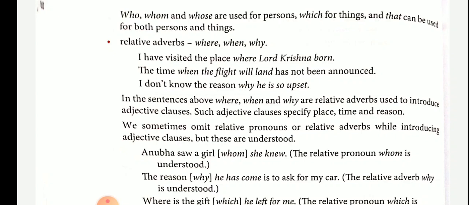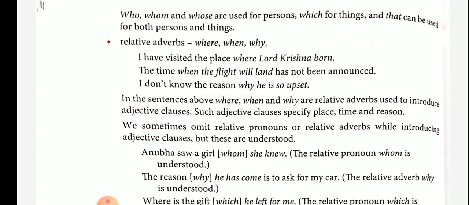In the sentences above, where, when, and why are relative adverbs used to introduce adjective clauses. So that means we use relative pronouns or relative adverbs to introduce or to begin an adjective clause. Such adjective clauses specify place, time, and reason. Here, where shows place, because where Lord Krishna was born. Second, when shows time. Third, why shows the reason.